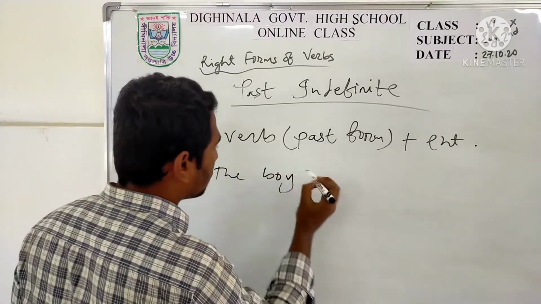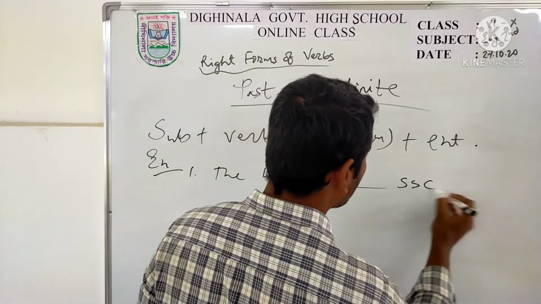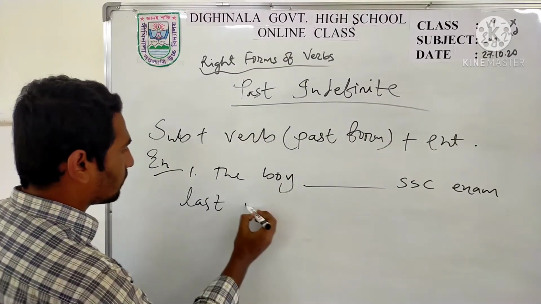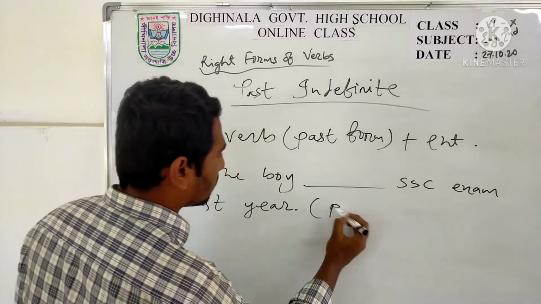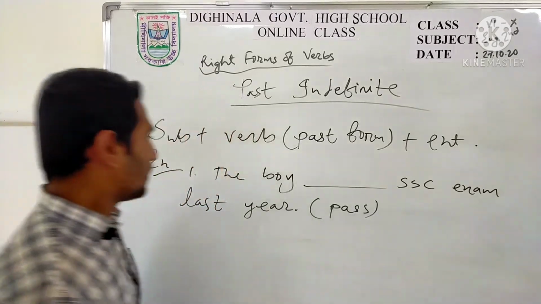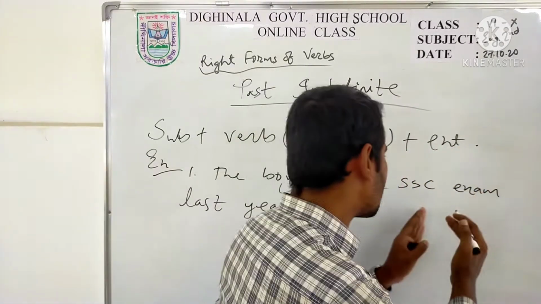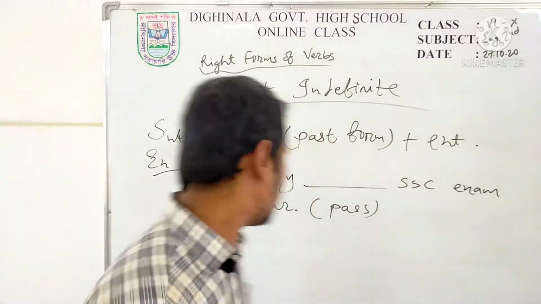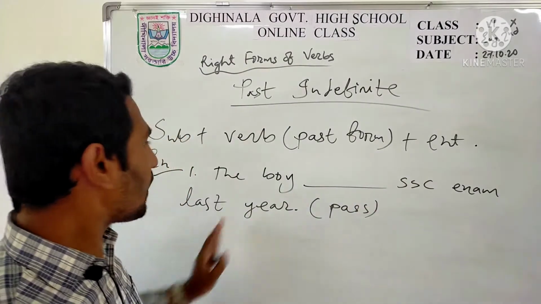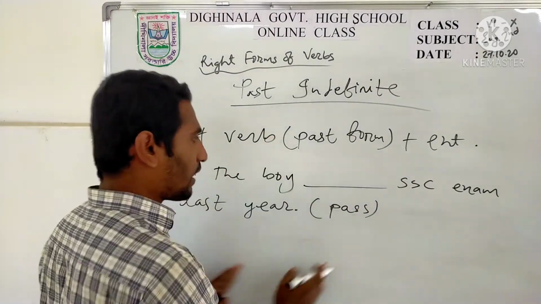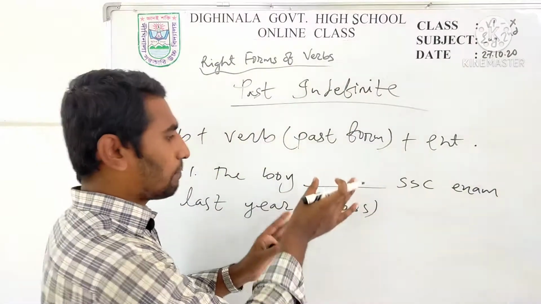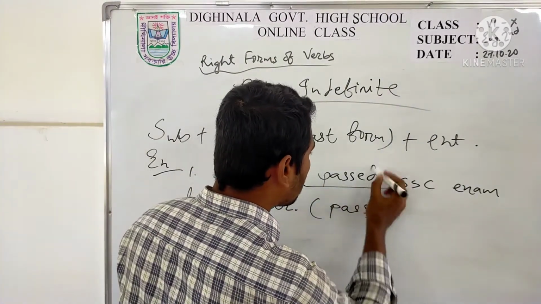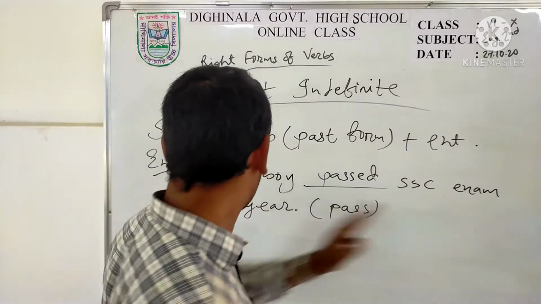The boy dash SSC exam last year. That is past. So you can see the indication of past indefinite tense, that is last year. ছেলেটি গত বছর এসএসসি পাস করেছিল. That is, the boy dash SSC exam last year. So for this last year you have to put the past form, not the present form. That means what should be here? Past. The boy passed the SSC exam last year.